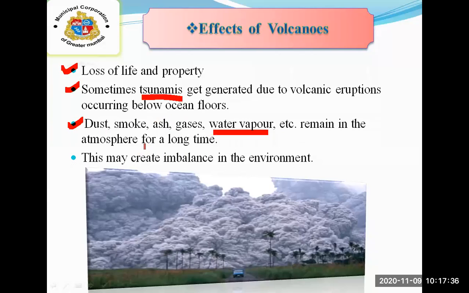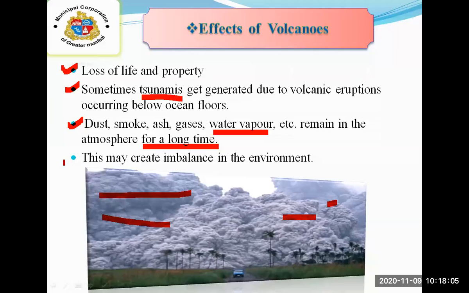remain in the atmosphere for a long time. Substances like dust, smoke, gases and ash remain in the atmosphere for a longer time, and it causes environmental pollution.